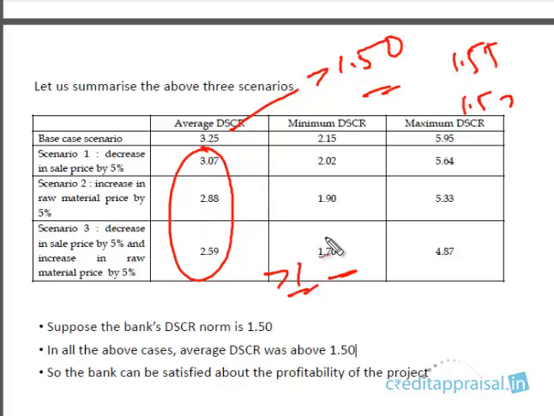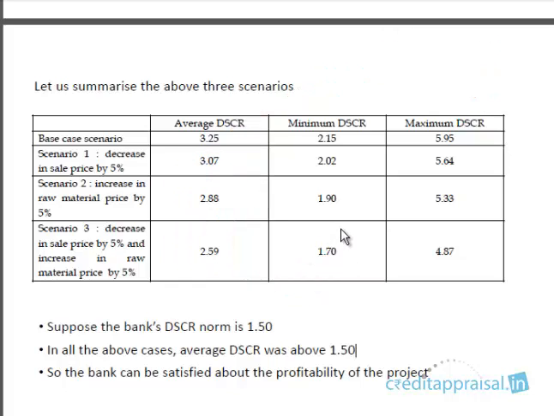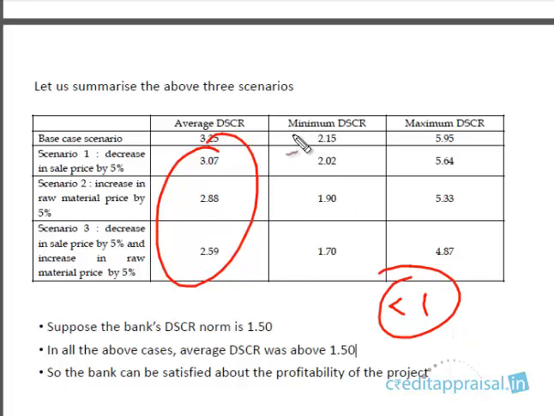Again, you have to check your bank guidelines. But broadly, what you have to check in the sensitivity analysis is that in no case should the DSCR fall down. In no case should any of these figures be less than 1. And also the minimum DSCR, in no year should the DSCR be less than 1. Then we can say the project is viable. The project is strong enough to withstand any changes in the assumptions.